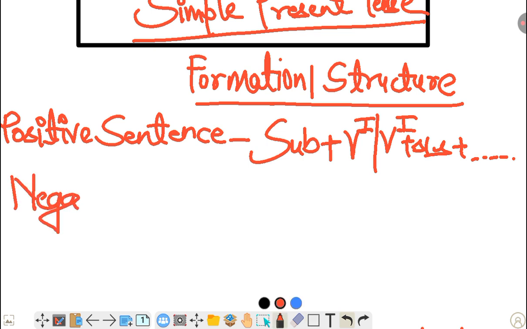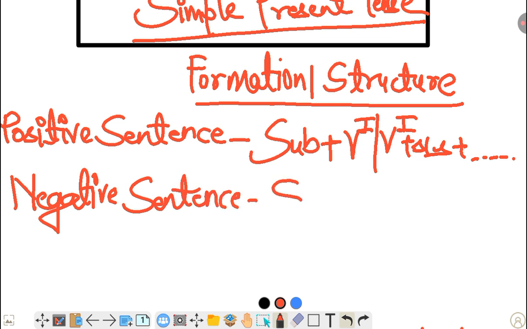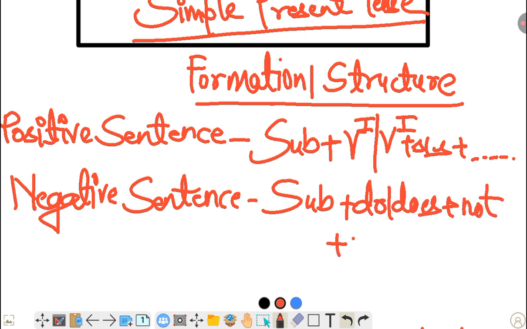Negative sentence, what is the structure of a negative sentence? Subject plus do or does plus not, and plus the first form of verb. In a negative sentence we use only the first form of verb.